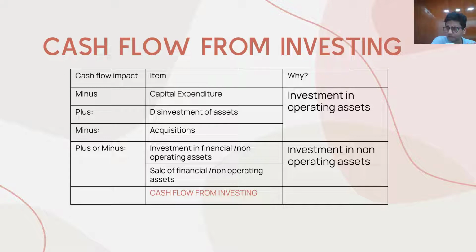Operating assets are basically those assets which are related to your business. Like what? Like property, plant, equipment, whatever assets you require to produce your revenues. It can be revenue from services, or it can be revenue from sale of goods. So, when we are talking about cash flow from investing, we are just looking at the capex, that is capital expenditure which you have made during the year.